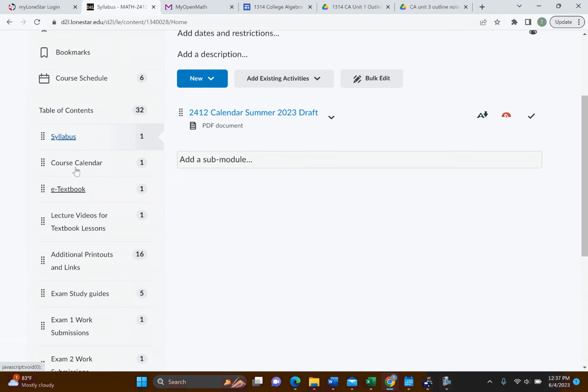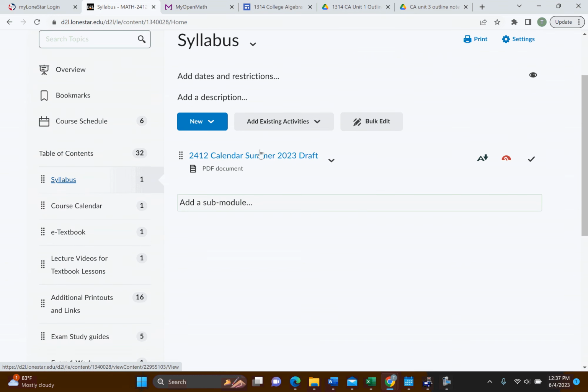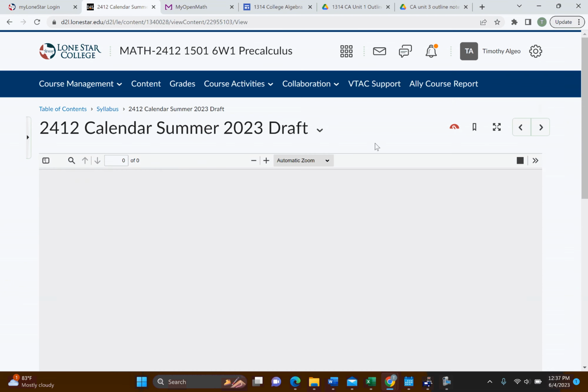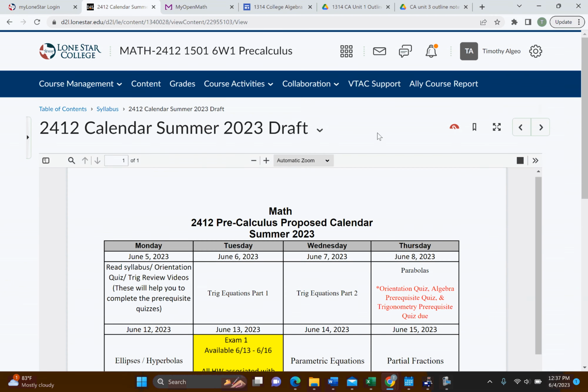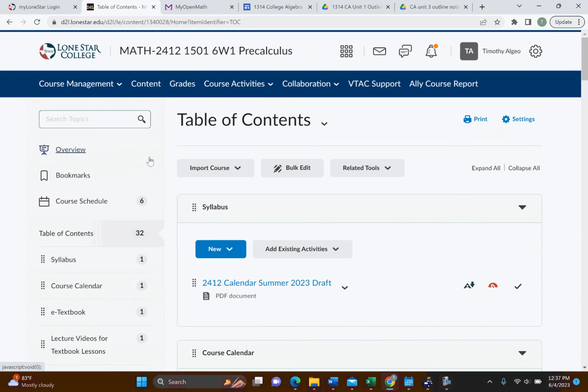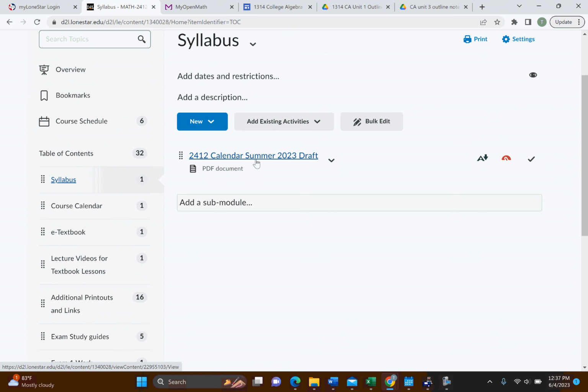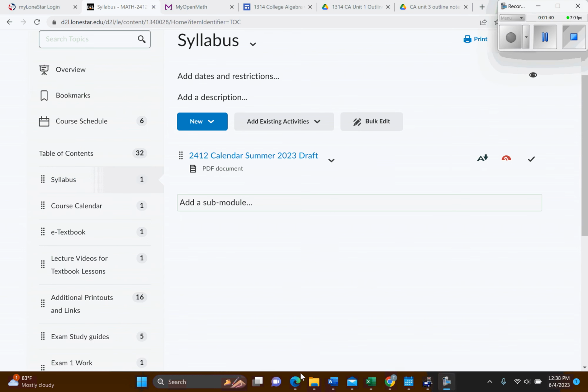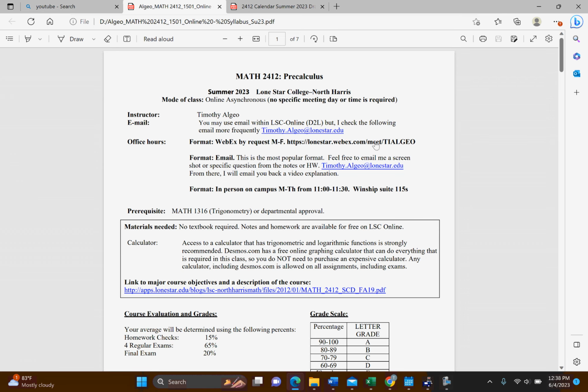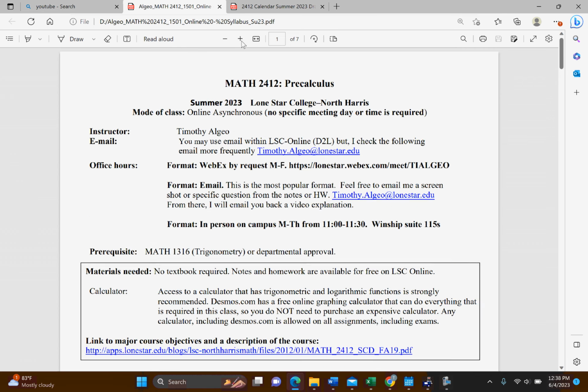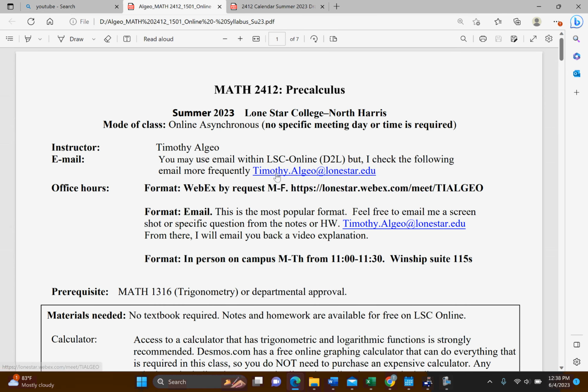So let's just go in order. I'm going to start with the syllabus. If you click here and click on this link, it will open. I'm going to open it up in my, oh, I accidentally did the calendar. Let me go back. Here we go. Let's see, syllabus. Oops, I accidentally posted a calendar as the syllabus. I'm going to have to fix that. So I'll just open up the PDF and fix that later. Okay, so here we are.